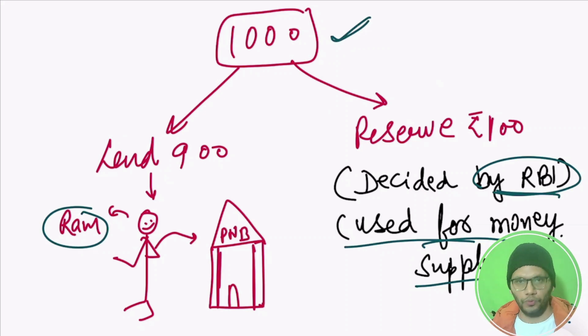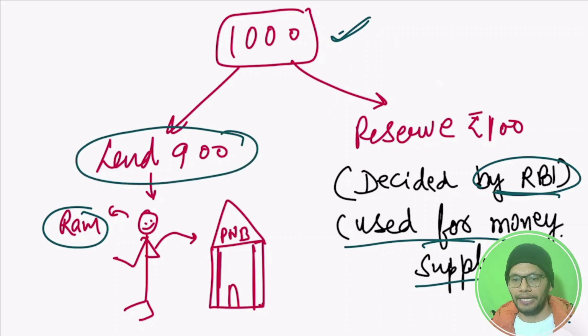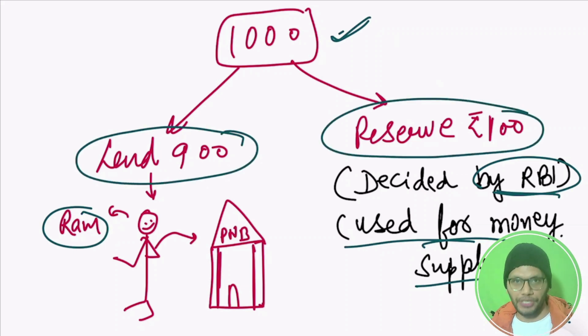Now what will the bank do? The bank has the 1,000 rupees that you deposited. Do you think the bank will lend this whole 1,000 rupees to Ram? No, it never happens. The bank is going to lend only 900 rupees to Ram and keep 100 rupees as a reserve. With these 900 rupees, what will Ram do? Definitely, Ram is also going to save that money with his own bank, which is PNB in this case.